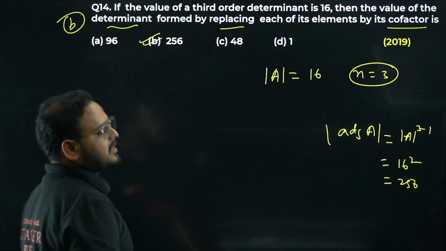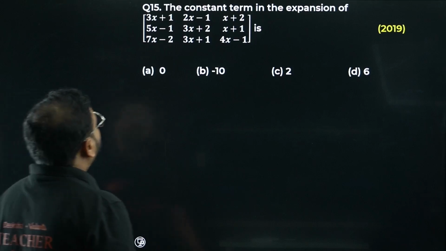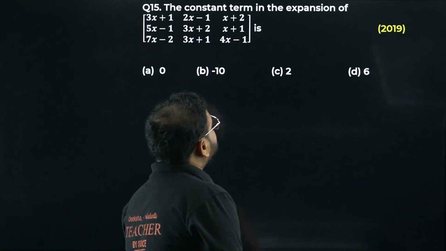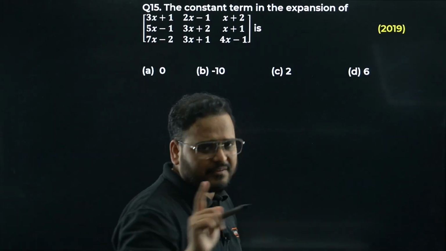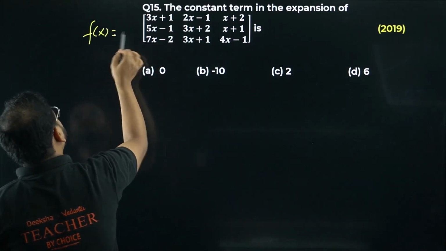Option B is correct. Moving on to question number 15 now. The constant term in the expansion of this might look very confusing to you, but I'll tell you what. This can be written as some other function of f(x) or g(x).